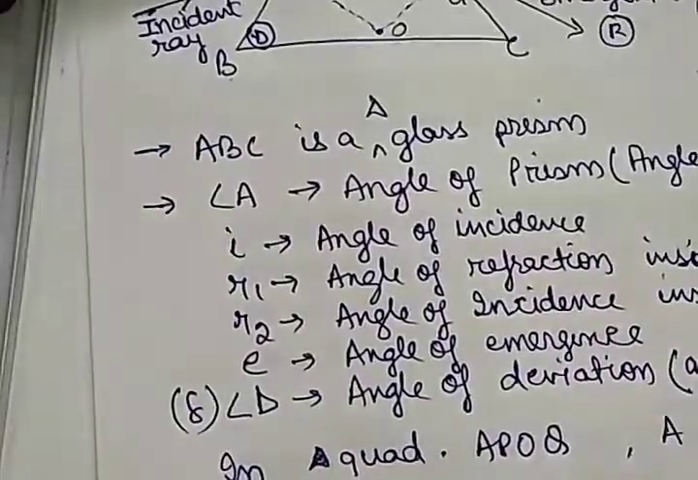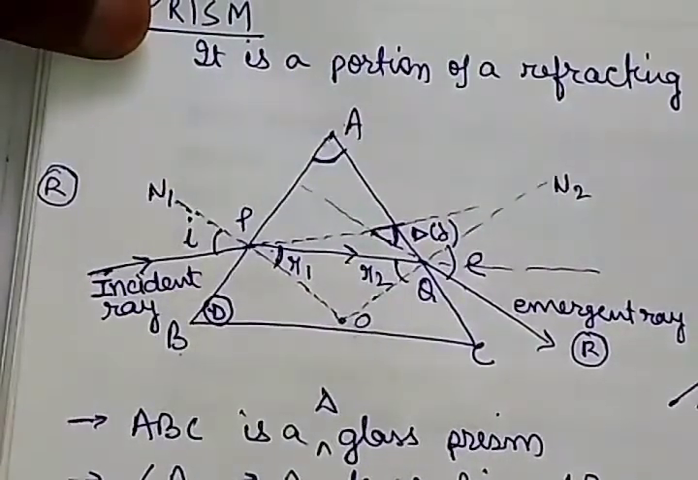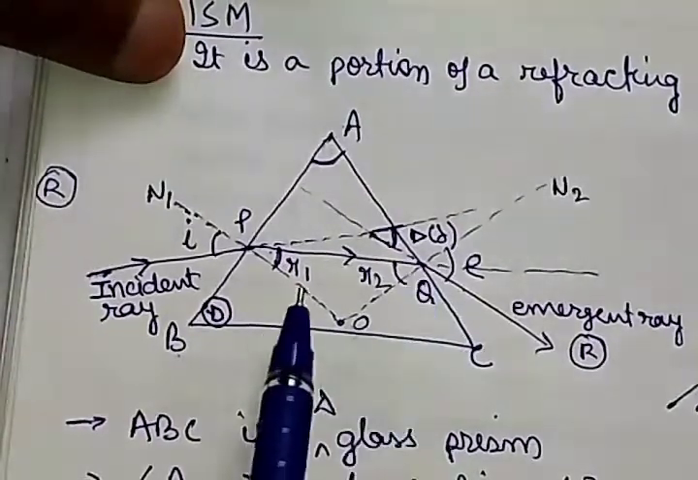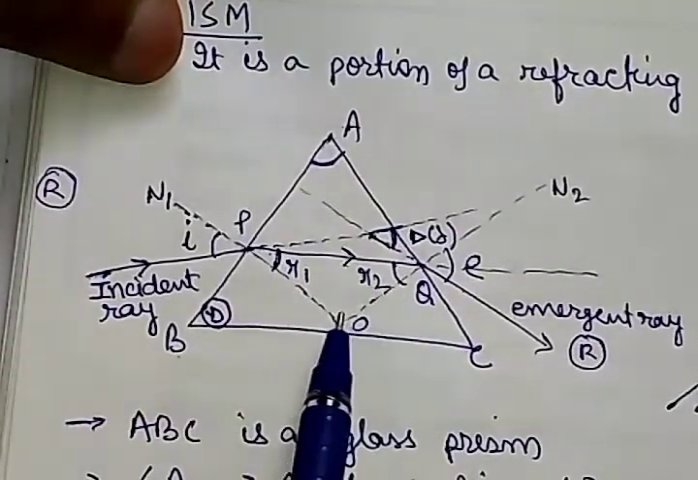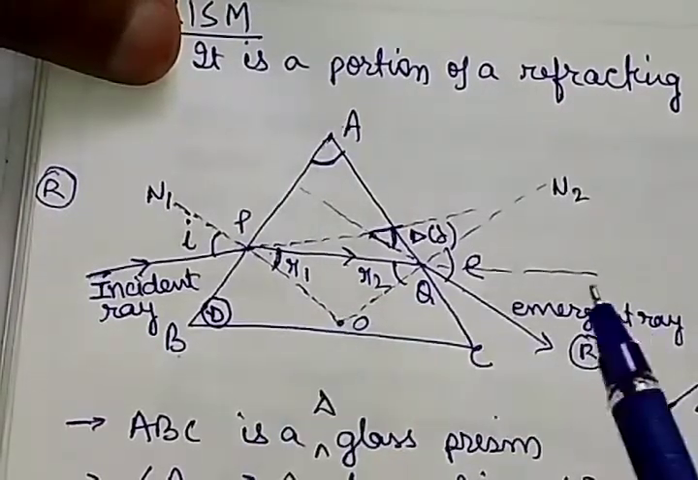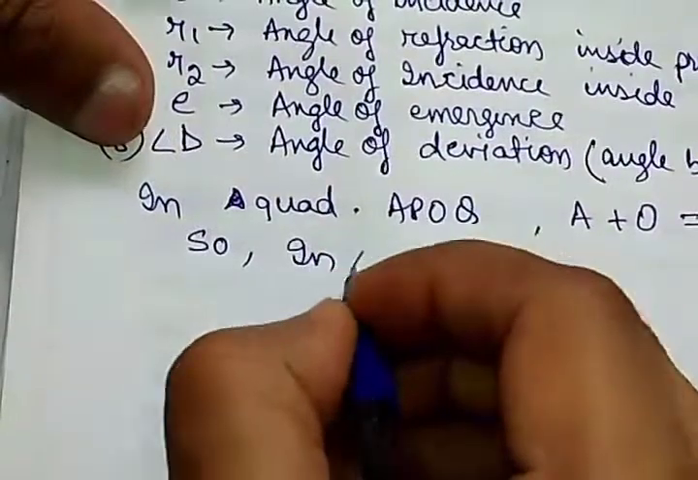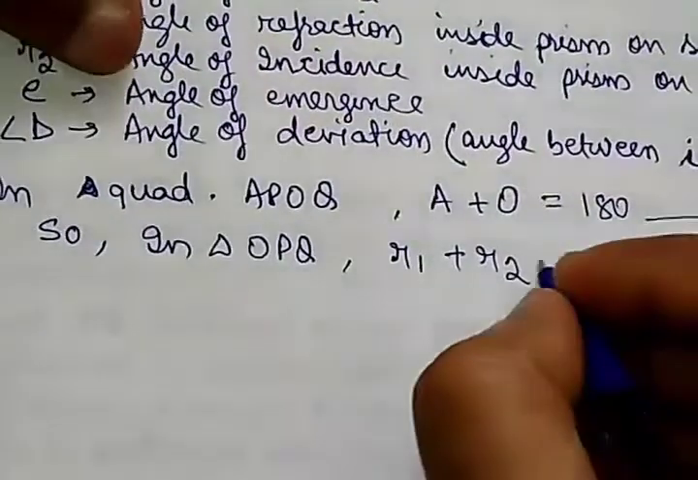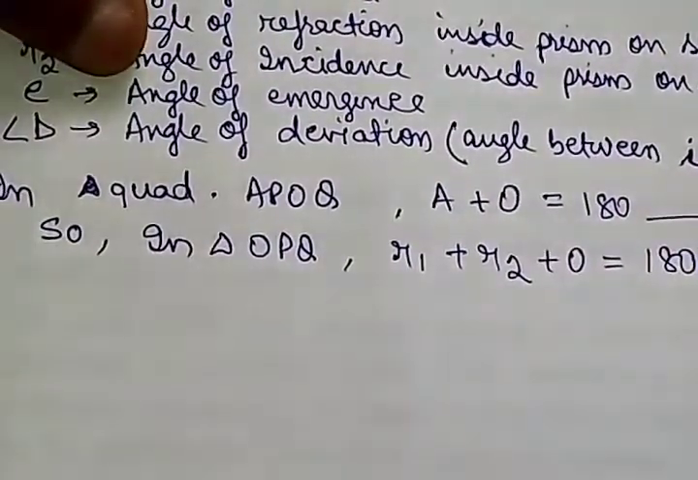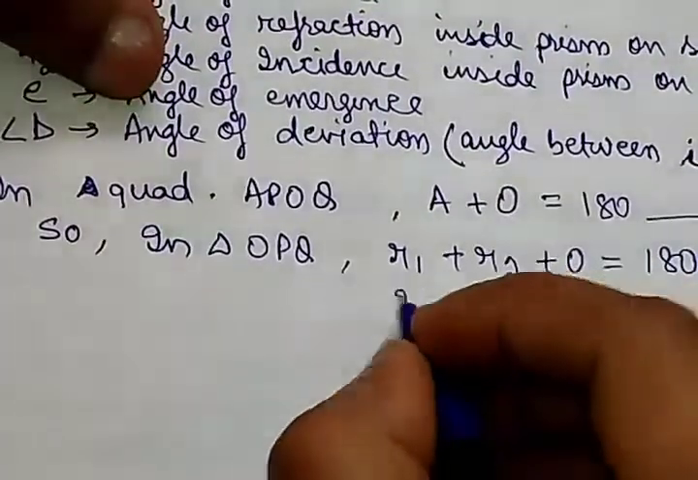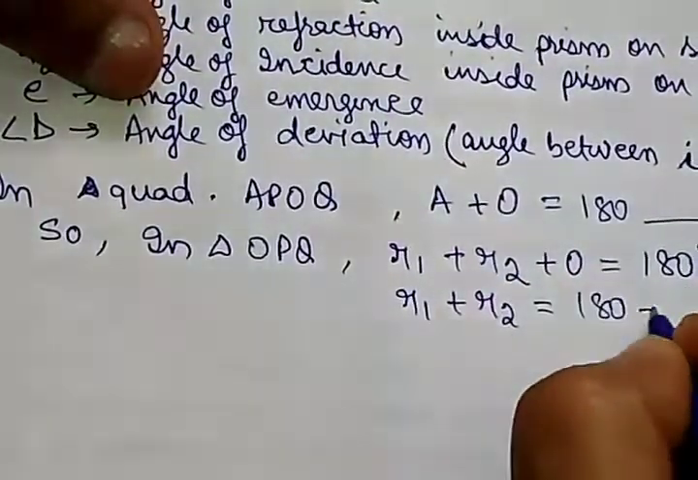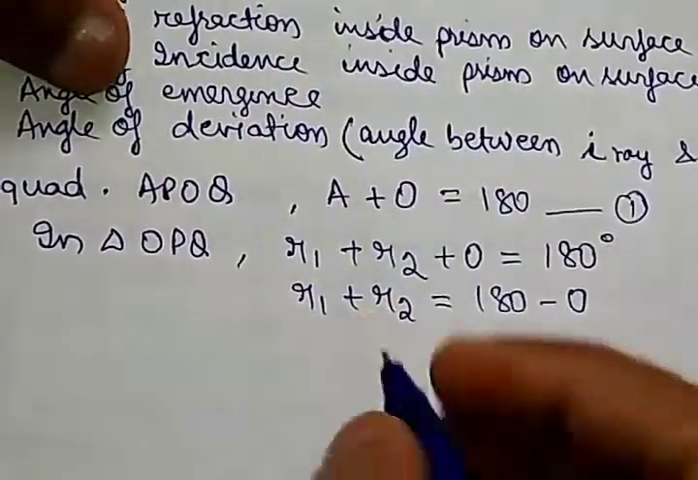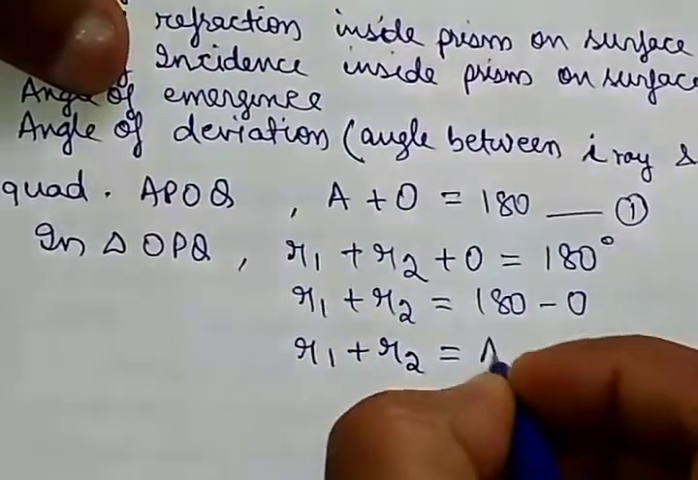Now let us see triangle POQ. The sum of the interior angles of a triangle is 180 degrees. So in triangle POQ, R1 plus R2 plus angle O is equal to 180 degrees. So R1 plus R2 is equal to 180 minus O, and from the earlier equation, angle A is equal to 180 minus O. So we can write R1 plus R2 is equal to angle A, that is the angle of prism.